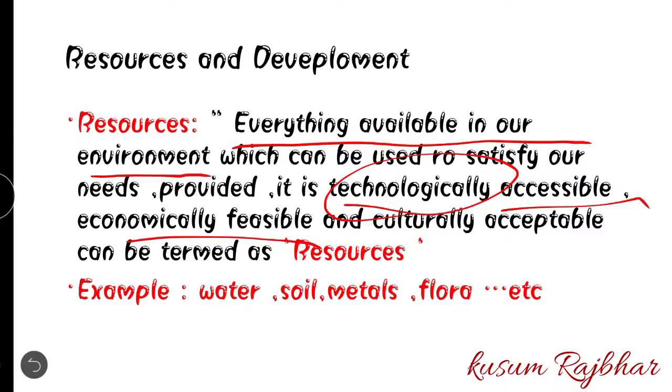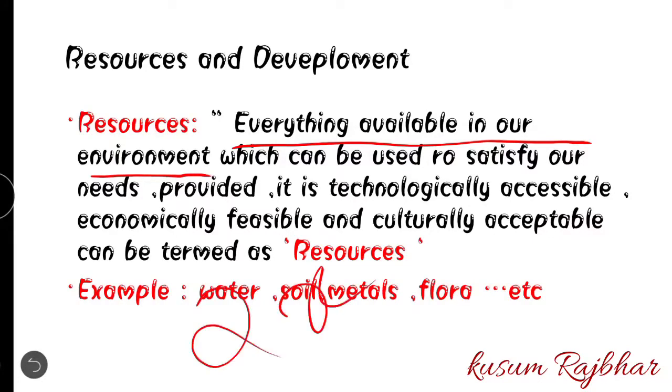So this is a long process. That's why it is said that any resource should be technologically accessible and economically feasible. Economically feasible means it should not take too much money. If I am selling the gold, but mining it from the earth takes double the money I am selling it for, then I am not making a profit. If after taking it out from the earth, the mining process takes 2 or 3 times my profit, then it is of no use.